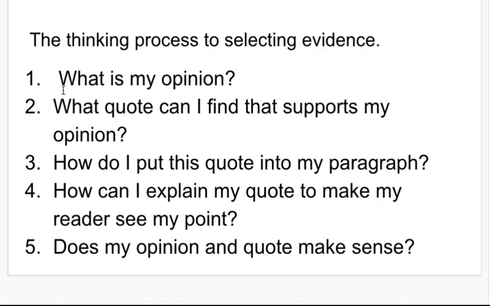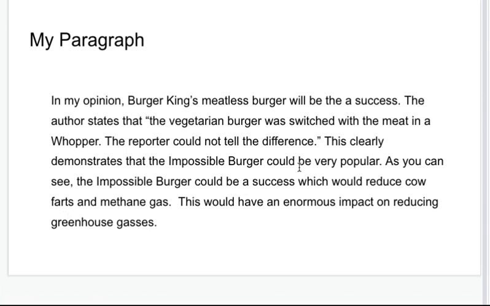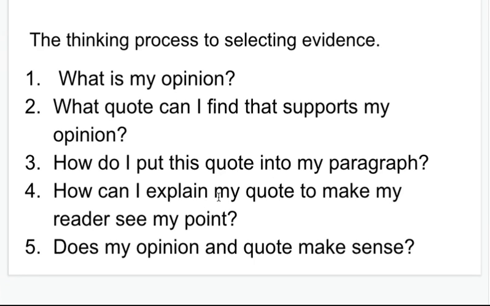I'm going to go back here. I did my opinion. I found a quote that supported that opinion. I put this quote into my paragraph and I did it correctly. So this is another thing you have to think about. See how the quotes hug, the quotations hug. The period is inside the quotation marks. So you have to be able to think about that as well. Did I put that in there correctly?